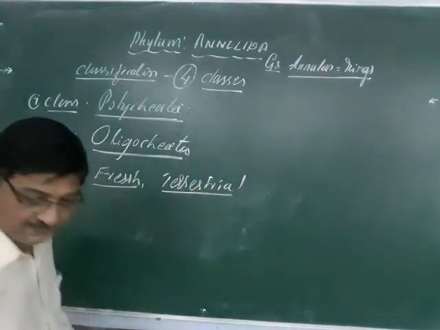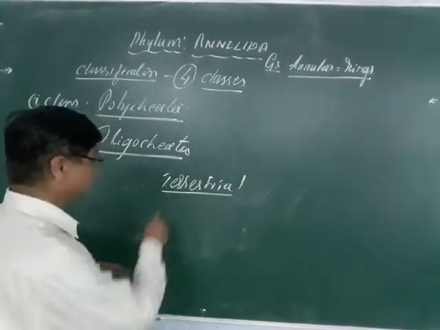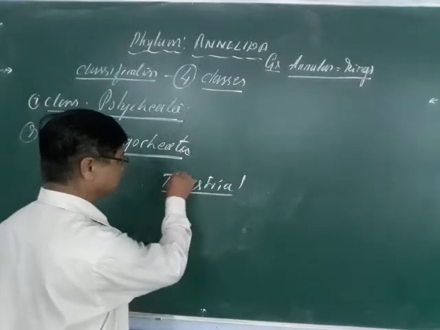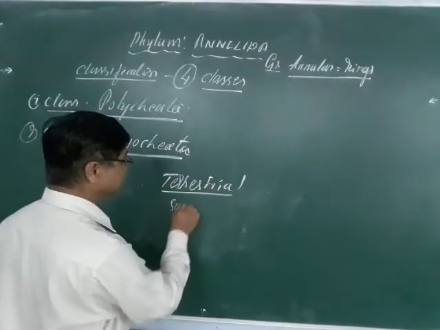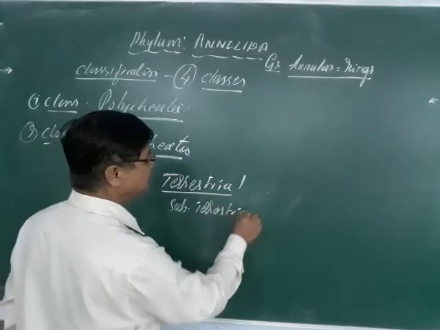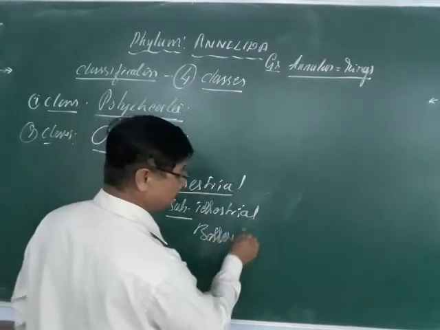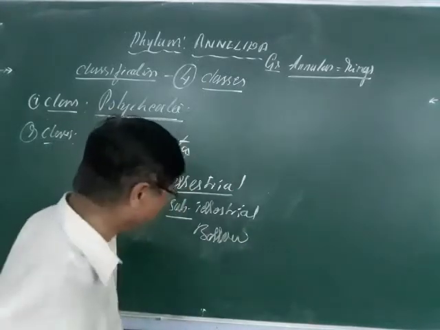The terrestrial forms live inside the land also, so they are called burrowing forms, terrestrial as well as subterrestrial. Subterrestrial means living inside burrows, making small hole-like structures.